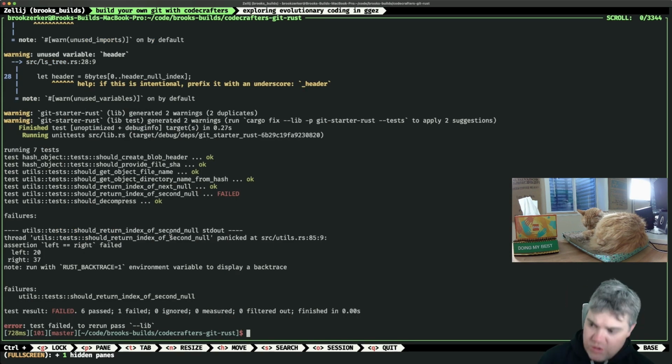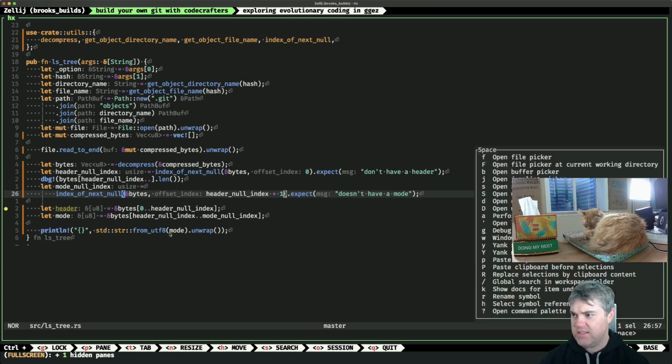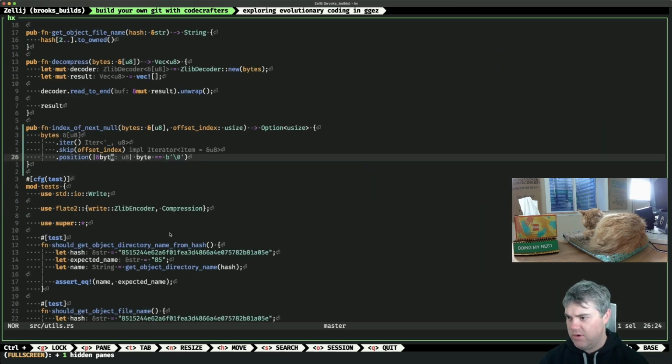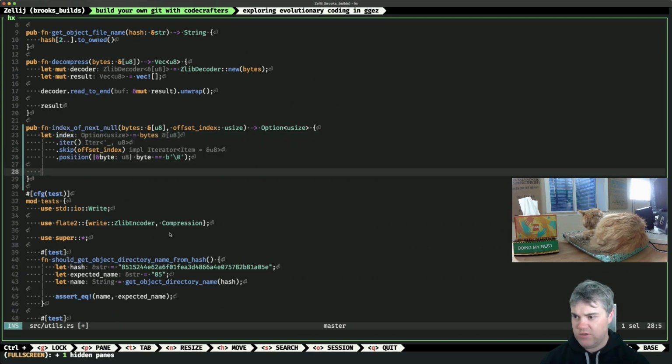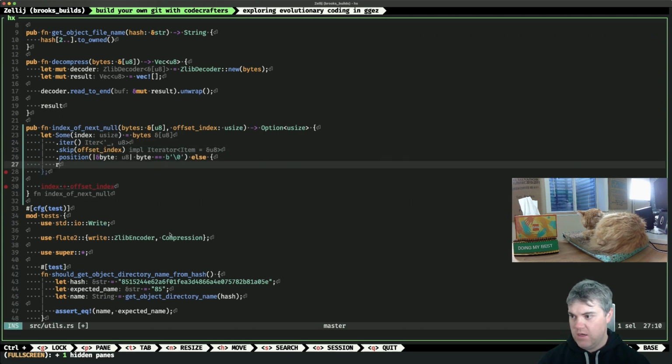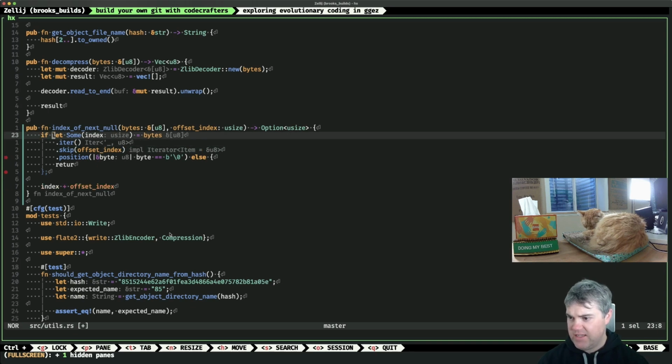Left is 20. Oh, it didn't get it. Okay. Yeah, we're going to have to change. Okay, so we have to add the offset in. Okay, so we can do this. This is going to be in our utils. I want to let our result be the index, that, and then I want to return index plus the offset. Okay, so we're going to return. I might as well just do this as an if let Some for that.